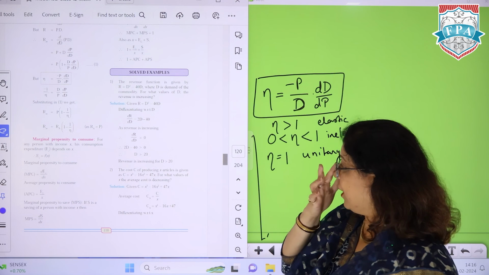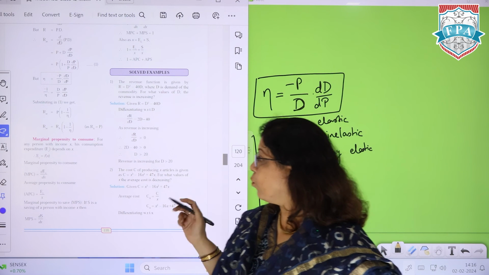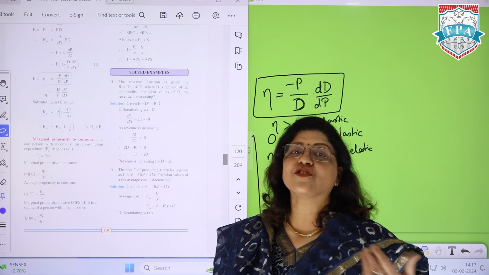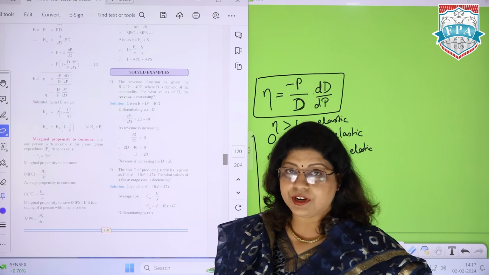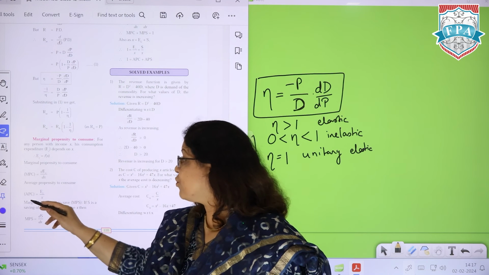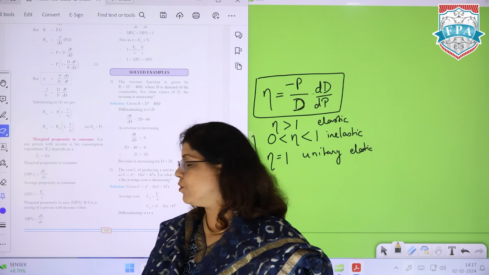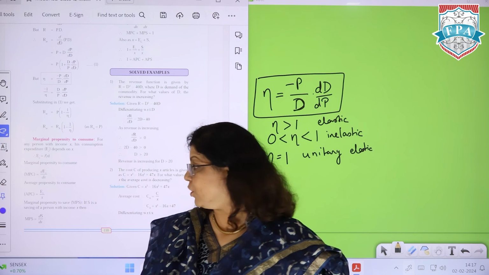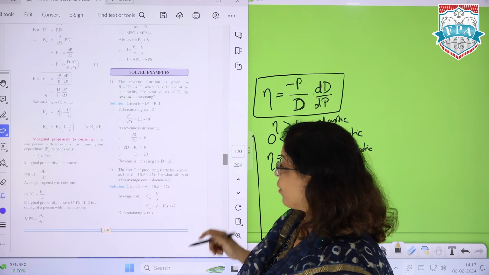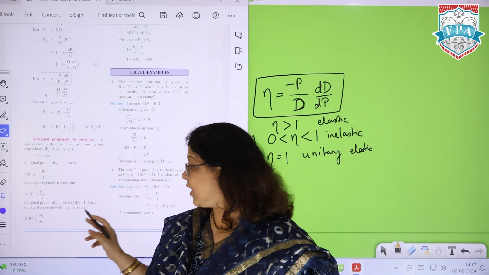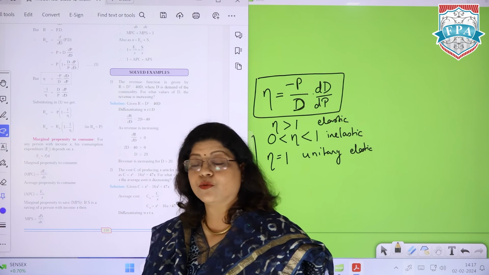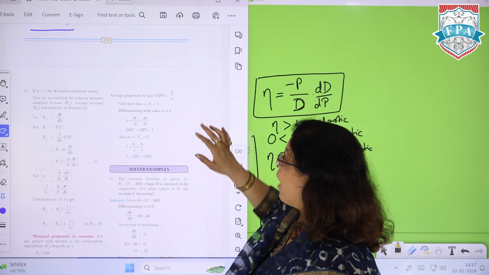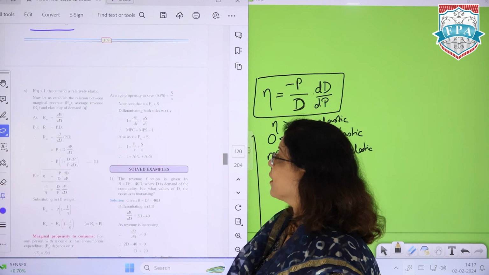There's one more topic here, that is the marginal propensity to consume. Same here also, as the word marginal comes, you have to calculate the derivative. If the word average comes, that average propensity to consume, you just have to divide it by the number of units produced, that is X usually. Okay, even marginal propensity to save, S is the saving of a person, then marginal propensity to save is dS by dx, and average propensity is S upon X.